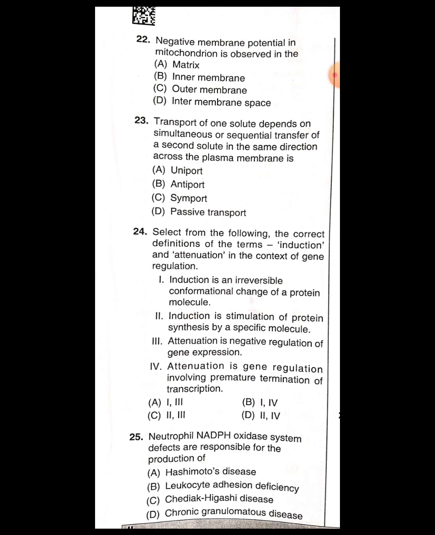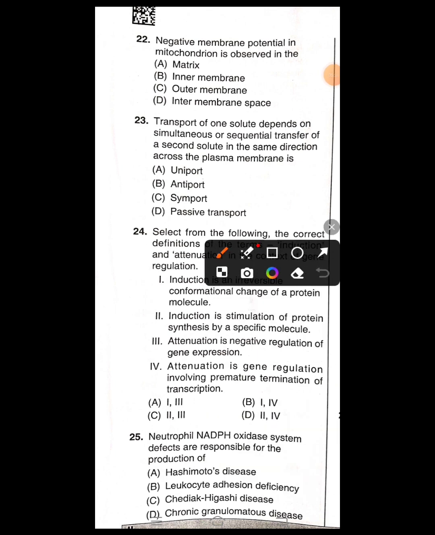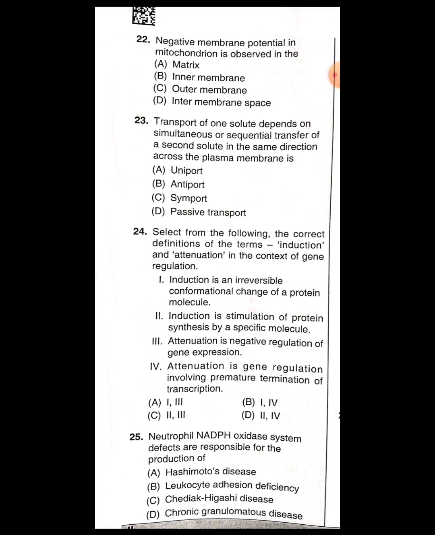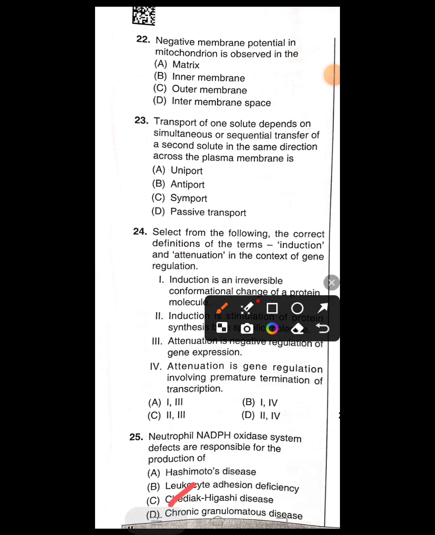Neutrophil NADPH oxidase system defects are responsible for the production of. Options are Hashimoto's disease, leukocyte adhesion deficiency, Chediak-Higashi disease, chronic granulomatous disease. For this, the correct answer is chronic granulomatous disease. That means the fourth one is the correct answer. Okay.